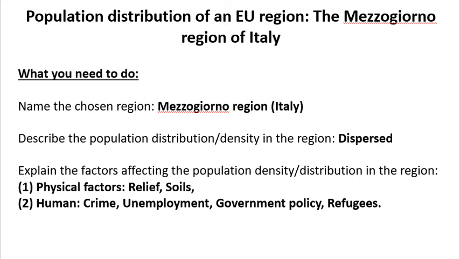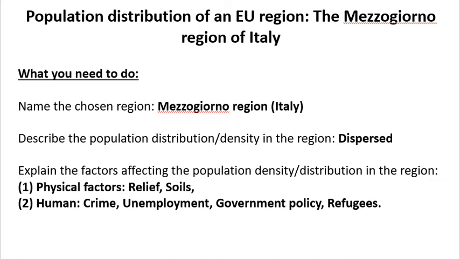So we've already spoken about the population distribution of an Irish region, which is the North and West region, and of a non-EU region, which is Brazil, and now we're going to talk about the Mezzogiorno region of Italy. Now, I know when it comes to an EU region, we usually talk about Paris and France, but unfortunately, when it comes to population distribution, there's not really much to talk about in France, so we're going to talk about the Mezzogiorno region of Italy first, okay?